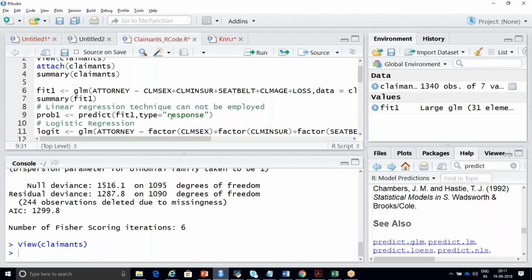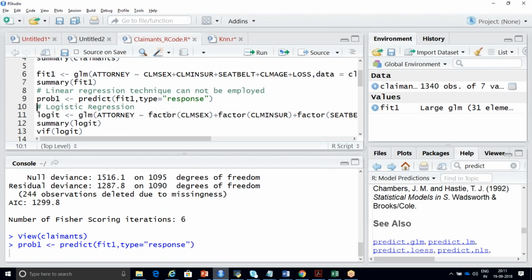You want to predict your output. That is the reason I'm going to give it as response variable. So this is your syntax for predicting. I'm going to store it in a variable called prob1. Prob1, I'm going to run this line of code.